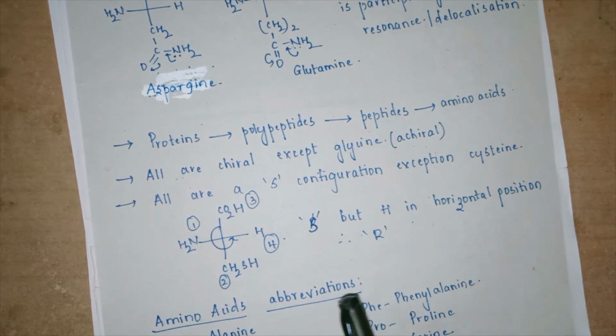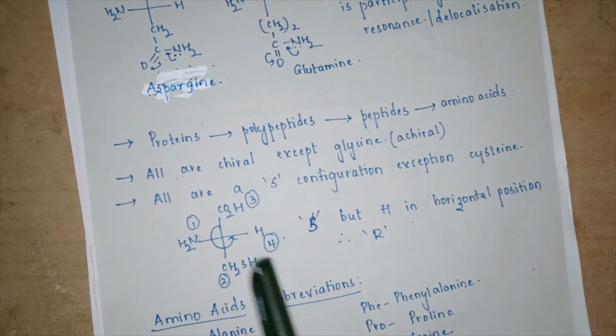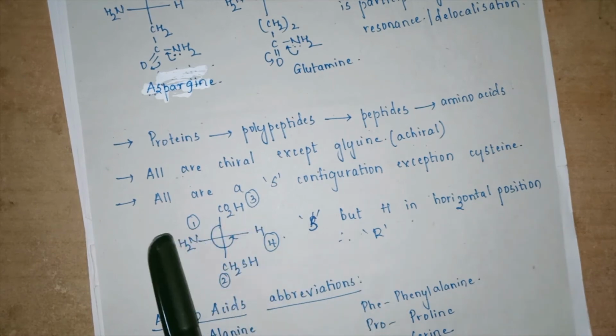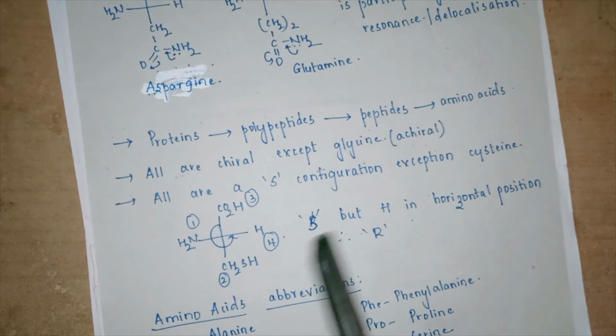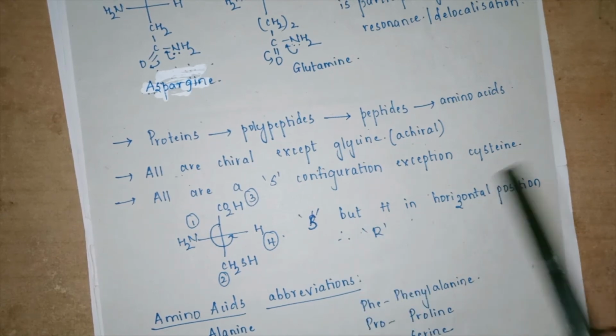To continue with the stereochemistry, mostly all are in S configuration except the cysteine system. Now why is this cysteine system? It is S actually, but because the H is on the horizontal position, it is R. But generally, what about the other amino acid configurations? They are all in S except the cysteine system.